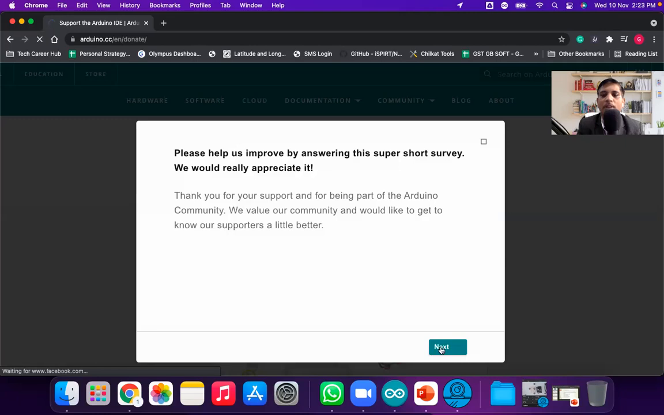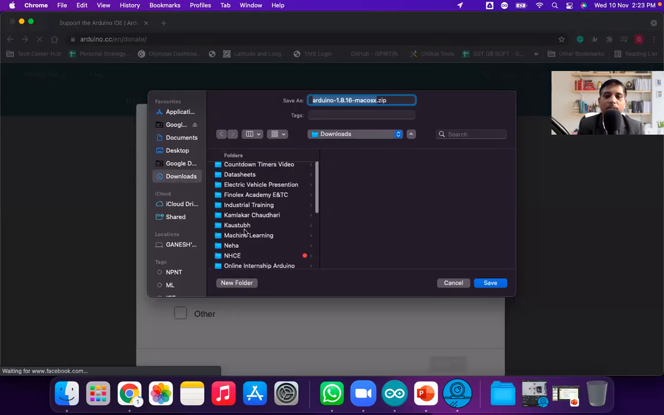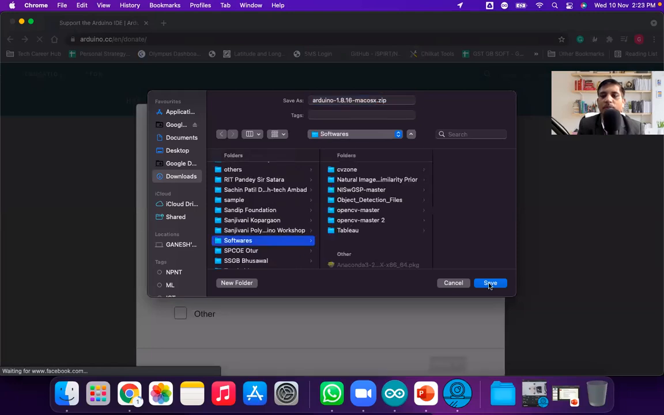Now there is a survey. You can fill in this survey, and after the survey, the zip file is downloaded. Arduino 1.8.6 Mac OS X is downloaded. Now I am saving it in the software folder, but you can save it in any folder.